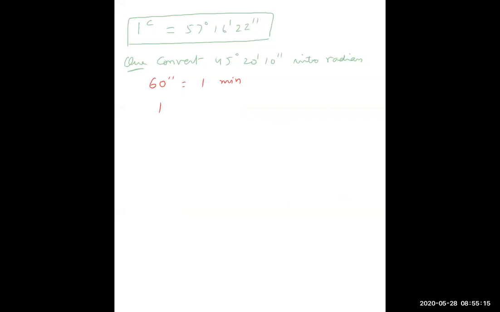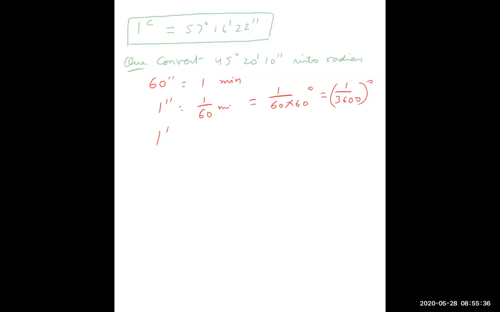So 1 second is equal to 1 upon 60 minutes, and this will be equal to 1 upon 60 into 60 degree. That means 1 upon 3600 degrees. So many degrees.